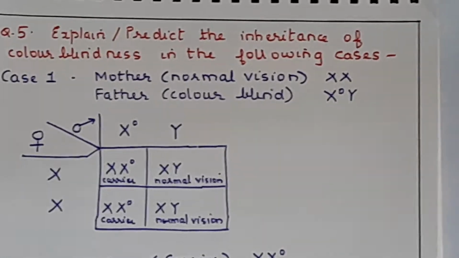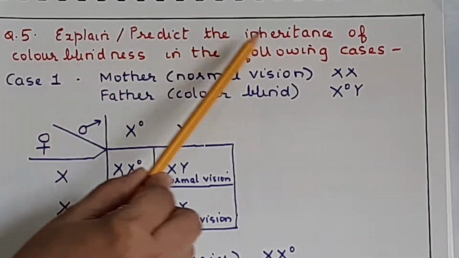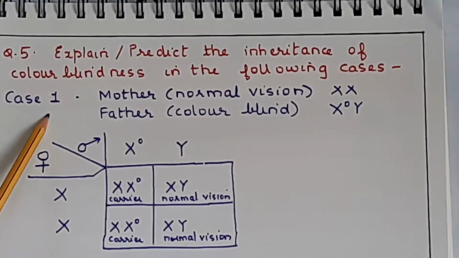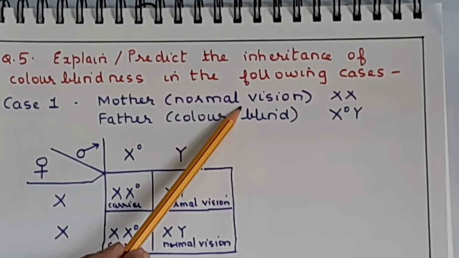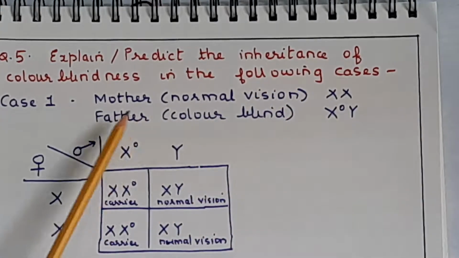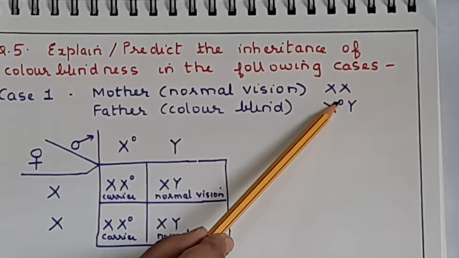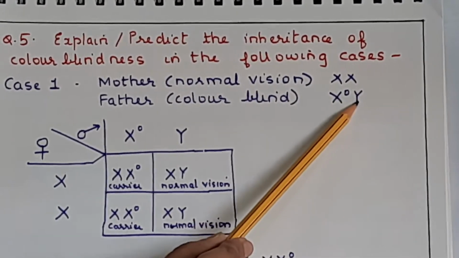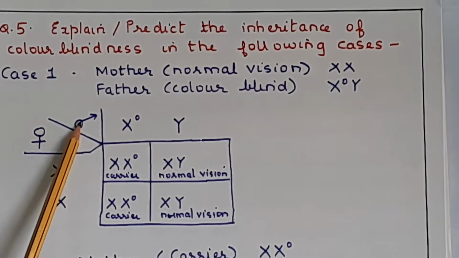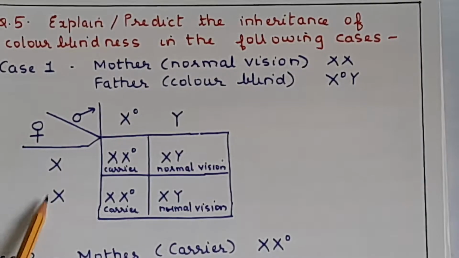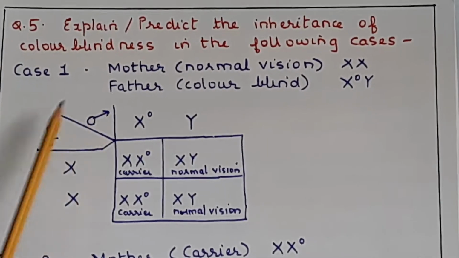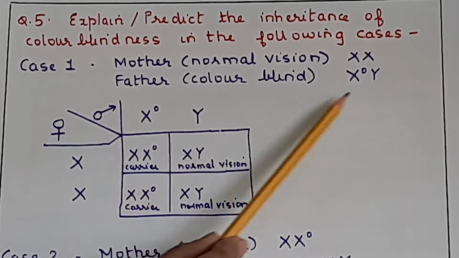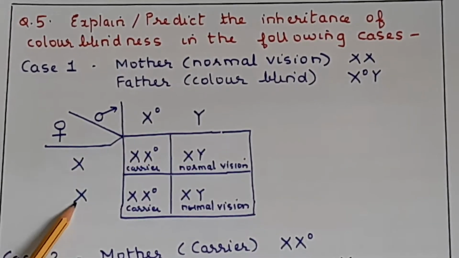Okay, now just see this question. Explain or predict the inheritance of color blindness in the following cases. Case 1: mother is having normal vision, so you will write XX, and father is colorblind, so X, this circle indicates the defective gene, X dot Y. Now male gametes you will always write this side and female gametes here. This represents the male sign and this is the female sign. So X dot Y, the gametes here, XX here.